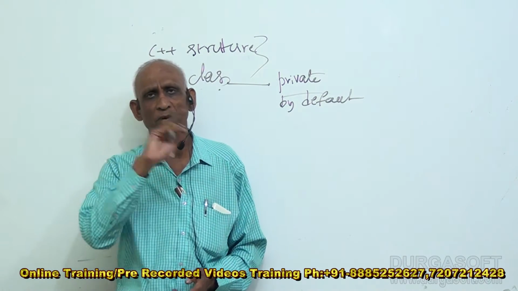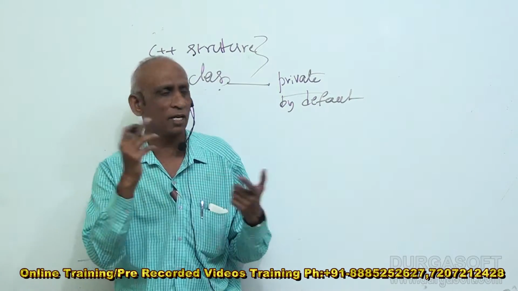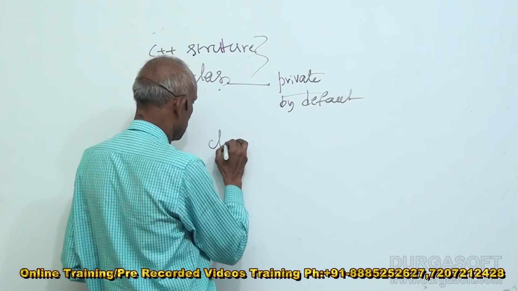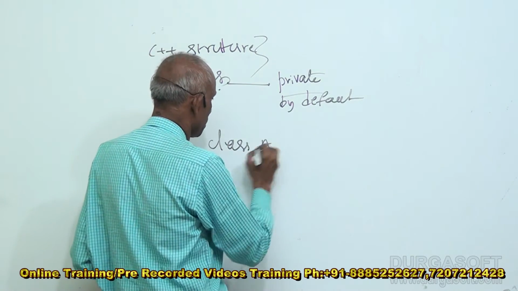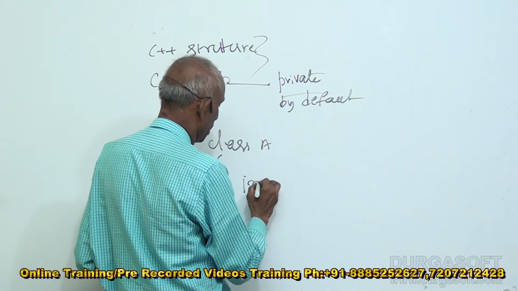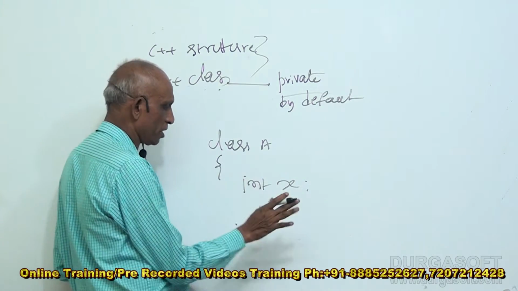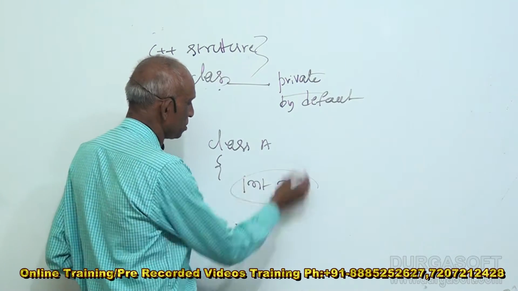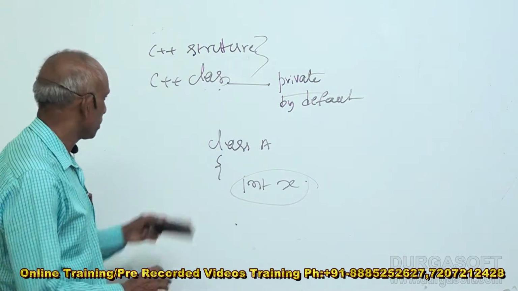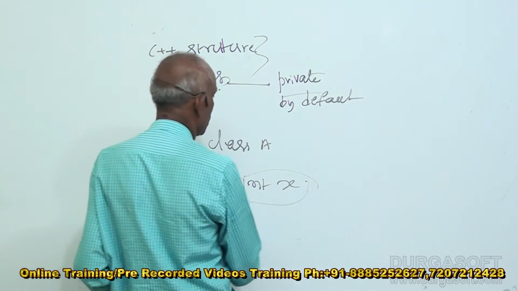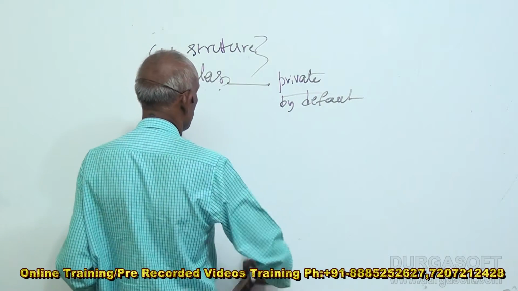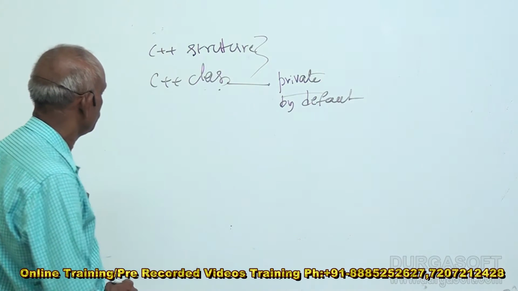If you don't write any private, public or anything, directly, that is class A, if I say int x, without any access specifier, this is private. We know that. A class variable without any access specifier is private by default.